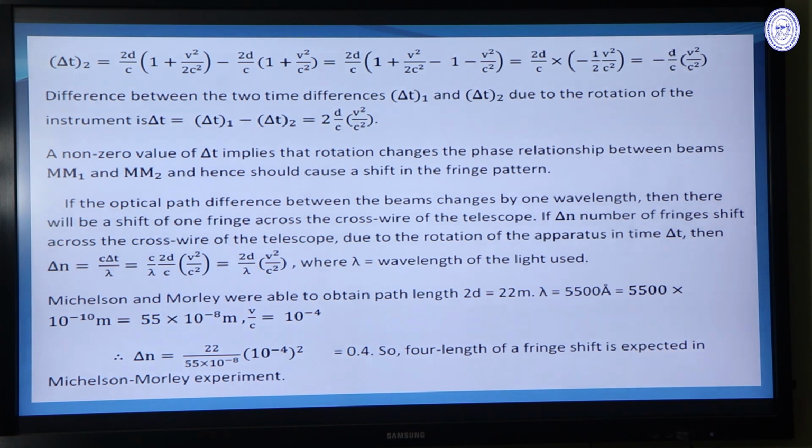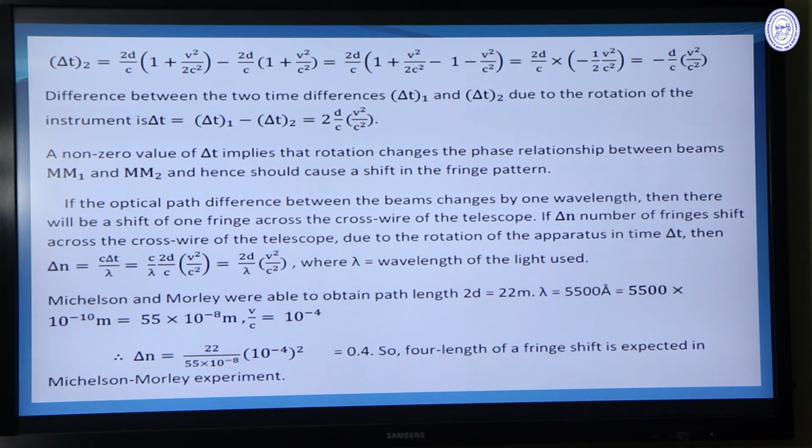So this will be equal to c by lambda, 2d by c, v by c square. We have put the value of delta t. So this is 2d by lambda, v square by c square. And Michelson-Morley were able to obtain path difference 2d equal to 20 meter. He has used the wavelength lambda equal to 550 angstrom, and putting all the values v, c, d and lambda, we get delta n equal to 0.04. So a fourth of a fringe shift is expected in Michelson's interferometer.